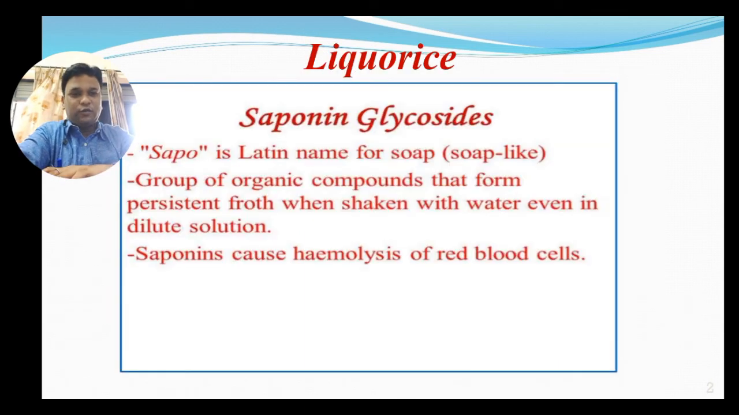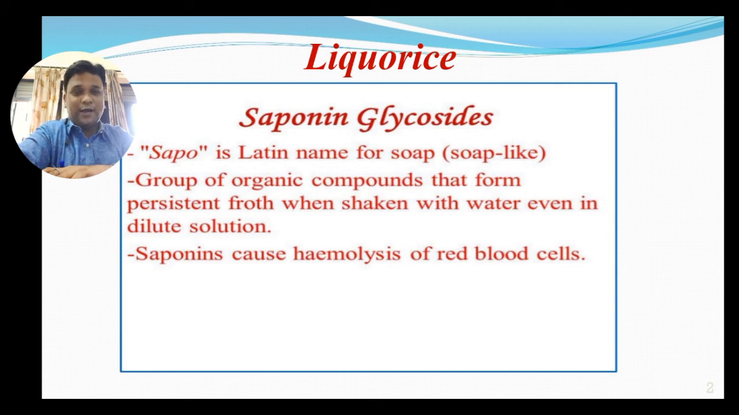First, we will study Liquorice. Liquorice is also known by the names Mulethi, Yashtimadhu and others. It comes under the category of saponin glycosides. What do we mean by saponin? Sapo is a Latin word meaning soap-like, which gives a froth when mixed with water.